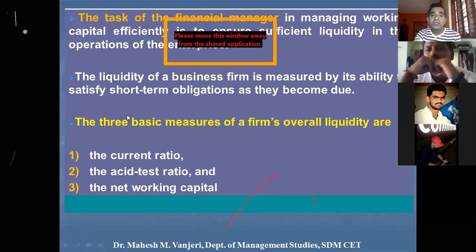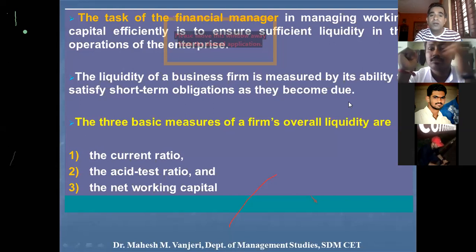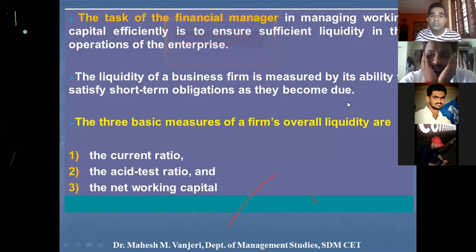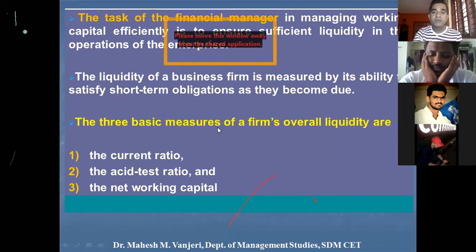And with respect to liquidity, there are three basic measures of a firm's overall liquidity. When investors are planning to invest in a company, they don't only look at the future of the company, but they are also worried about the present liquidity position of the firm, whether the company will survive in the present or not. So there are three basic measures of a firm's overall liquidity. They include the current ratio, the acid test ratio, and net working capital.